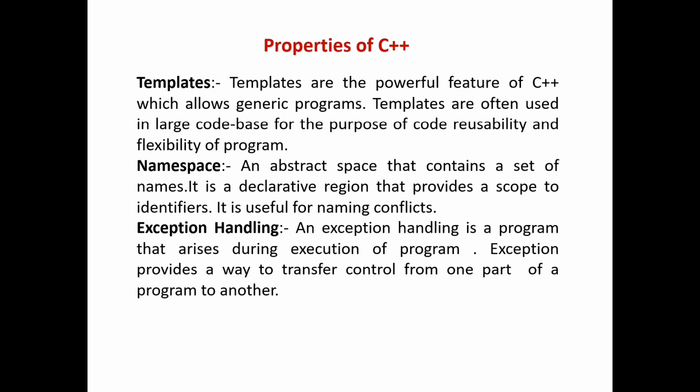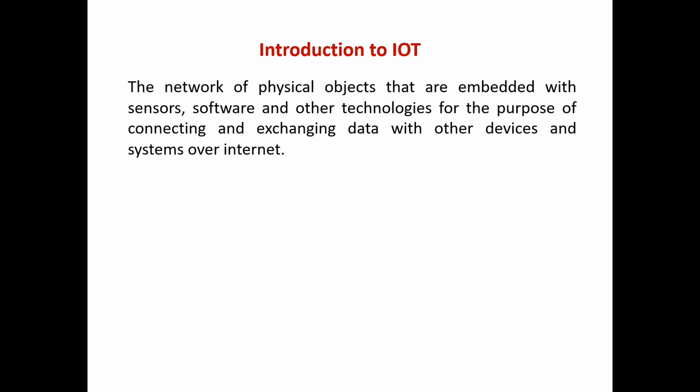Properties of C++ language. Templates. Templates are powerful features of C++ which allow generic programs. Namespace. An abstract space that contains a set of names, it is a declarative region that provides a scope to identifiers. It is useful for avoiding naming conflicts. Exception handling. An exception is a problem that arises during execution of a program. Exception handling provides a way to transfer control from one part of a program to another.